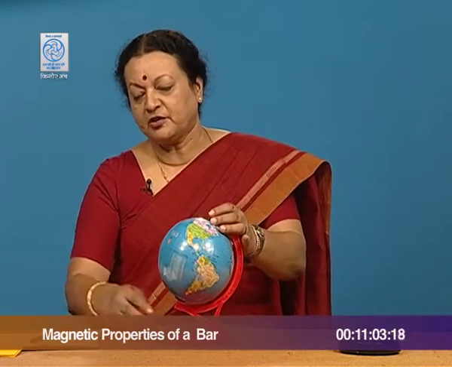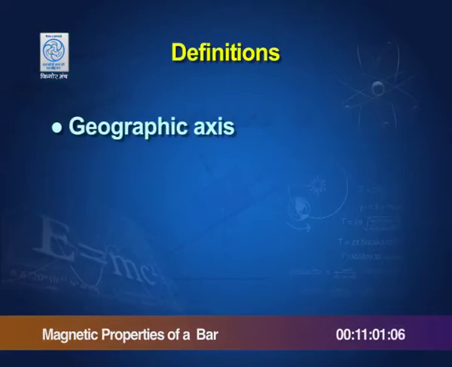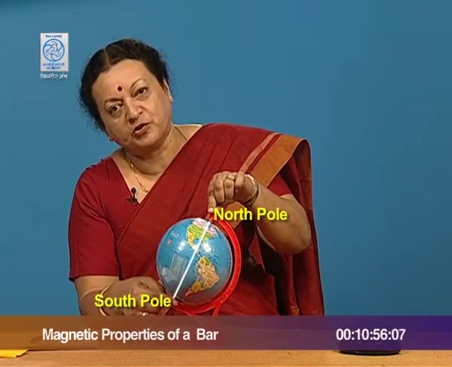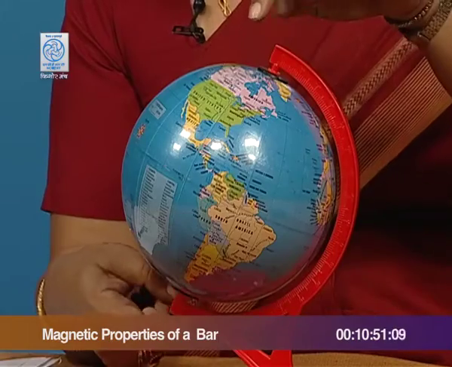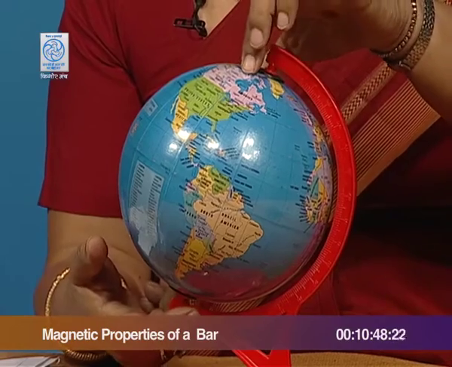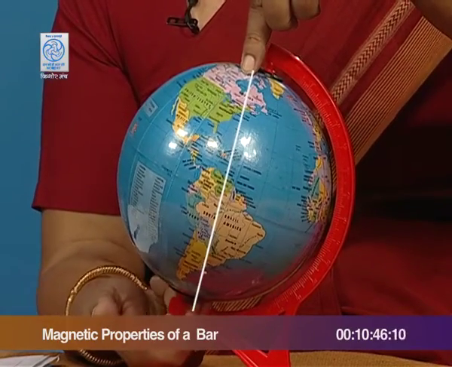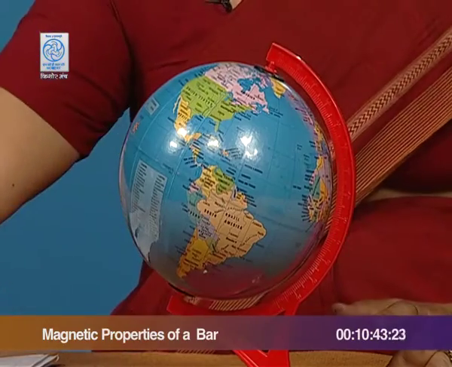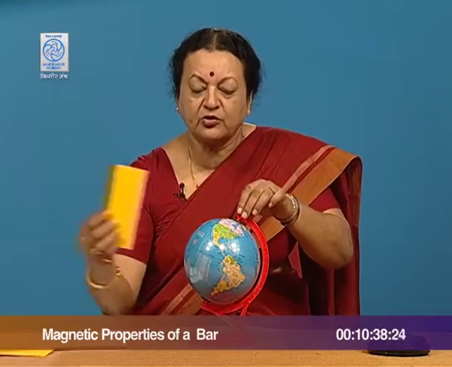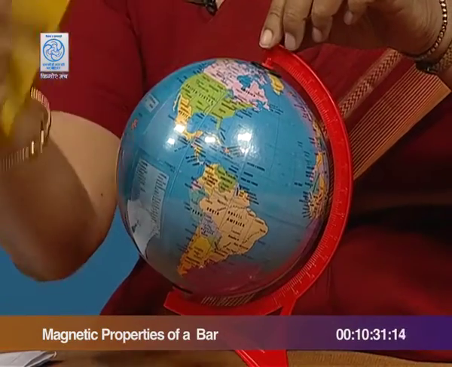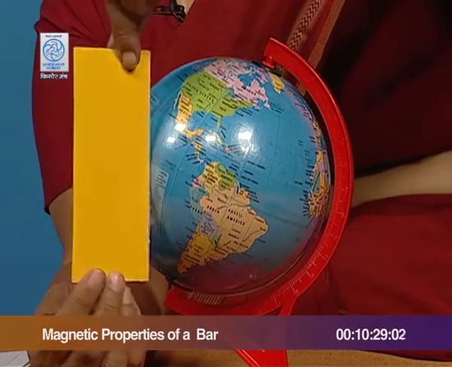We are going to talk about the geographic axis as the line joining the north pole and the south pole as geographically established. We are going to talk about a magnetic axis as the line joining the magnetic south pole and the magnetic north pole over here. We are going to talk about a geographic meridian, which would be a plane passing through this axis. So, at a location the geographic meridian would correspond to the longitude passing through the axis. So, a plane of this order.